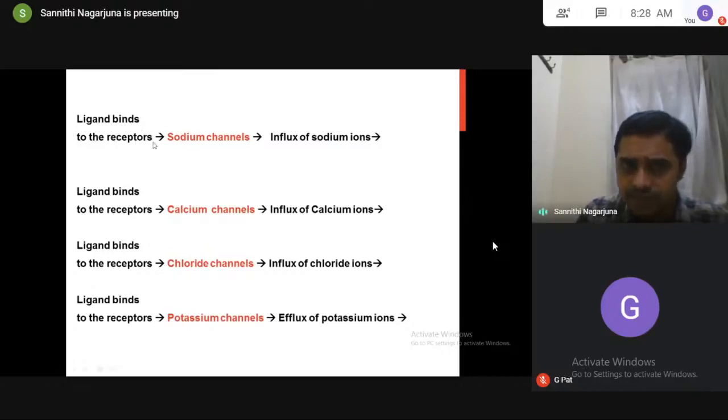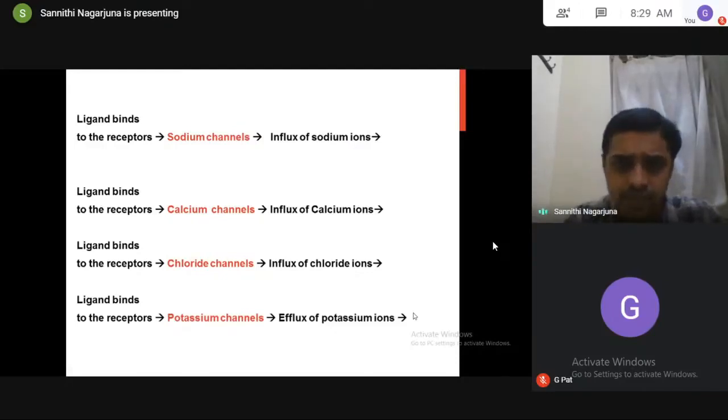Suppose the receptor is attached to sodium channels, what will happen? The ligand binds to the receptors. If it is attached to sodium channels, that causes influx of sodium ions. Am I right? Calcium, influx of calcium. Chloride, influx of chloride. Potassium, efflux of potassium. So that influx or efflux of ions is responsible for the pharmacological actions we told. So what pharmacological actions will come? Tell me.